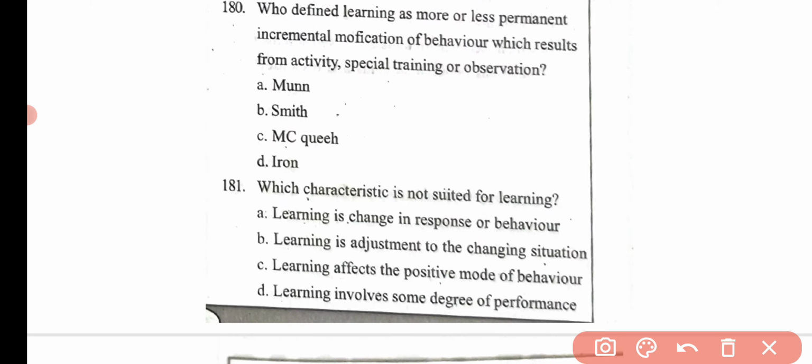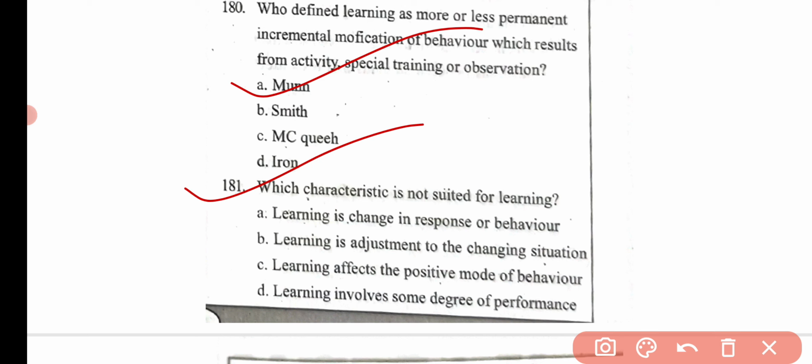Then the next question is, who defined learning as more or less permanent incremental modification of behavior which results from activity, special training, or observation? Option A, Munn. Option B, Smith. Option C, McCooey. And option D, Iron. Here the correct answer is option A, that is Munn.